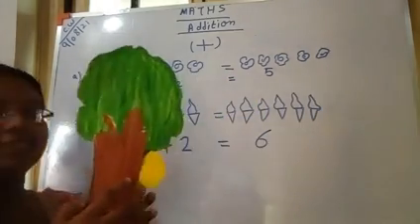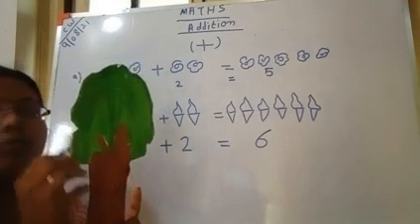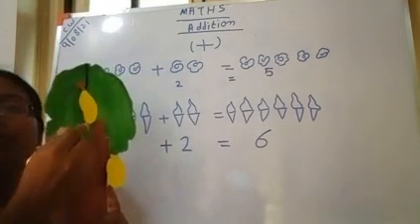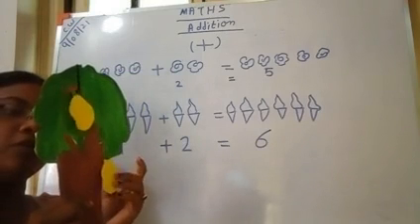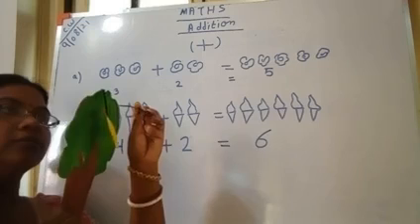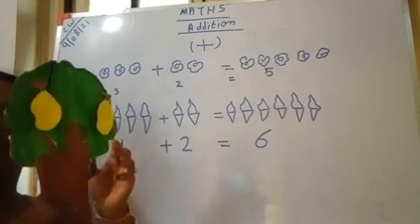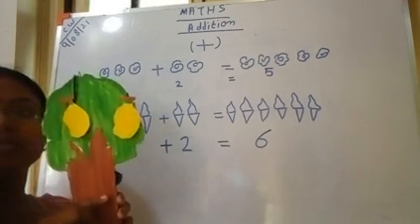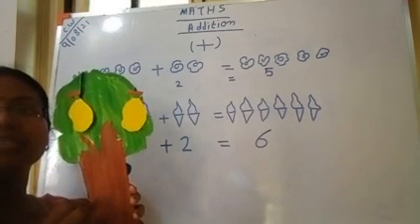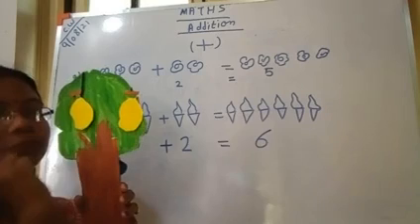Now in this tree, mangoes grow. First only one mango grows, then one more. So how many total mangoes have grown in this tree? 1, 2.